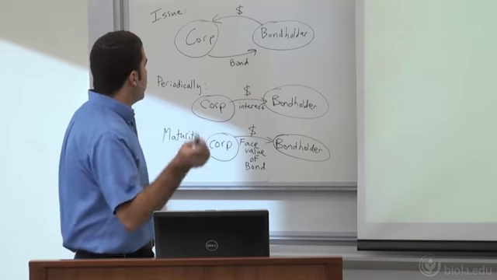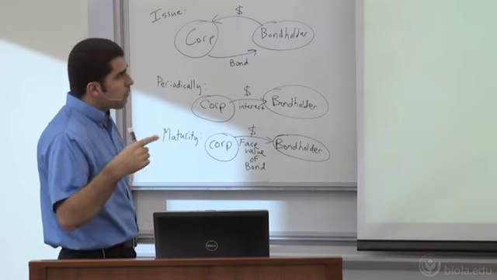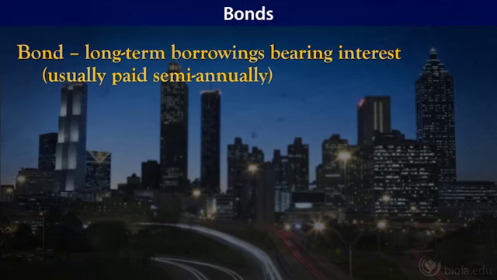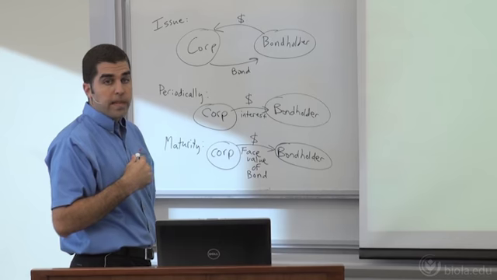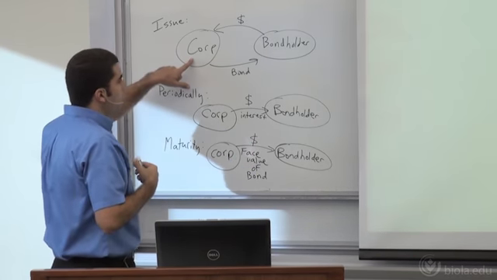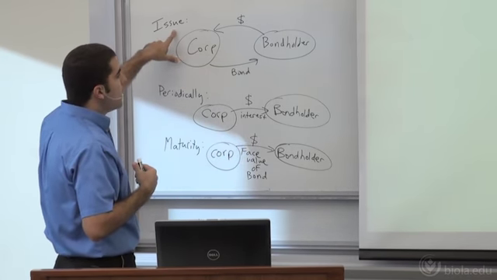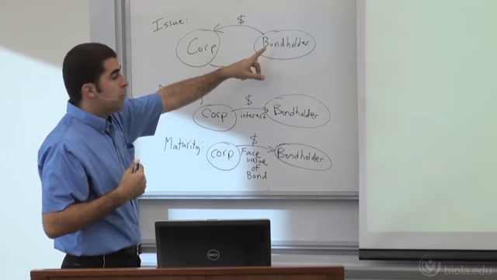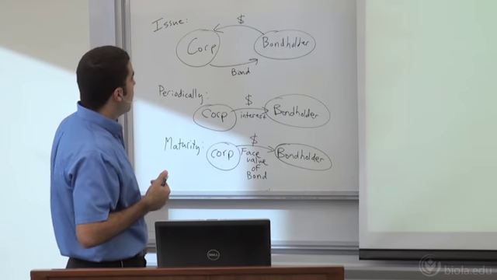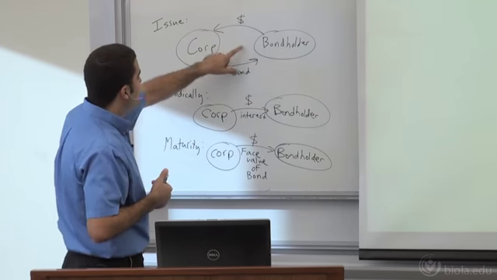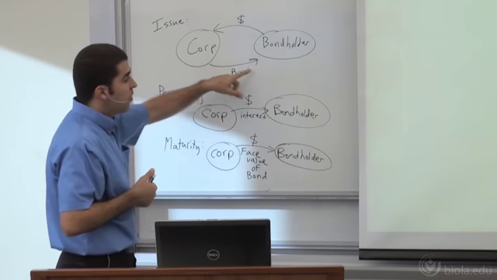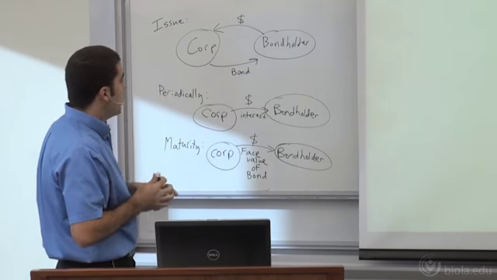So what is a bond? This is how a bond works. Bonds are basically long-term borrowings that bear interest. As a corporation, we want to raise some money. We could raise some through stock, which we did in chapters 13 and 14, or we could raise some through bonds. So here's a corporation desiring to raise some money. They have an issue date, and they're going to go out there and have some investors, some bondholders who want to acquire these corporations' bonds. So bondholders are going to send some money over to the corporation, and the corporation in exchange on the issue date is going to give them a bond.